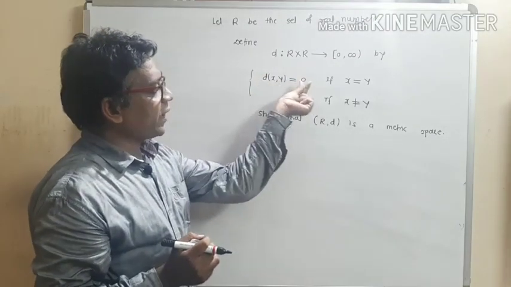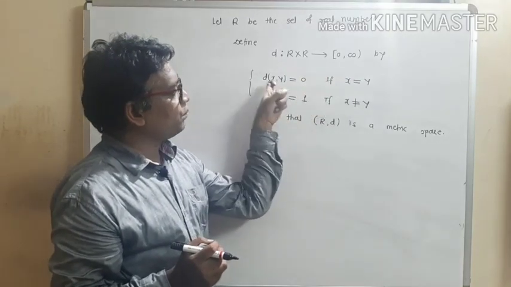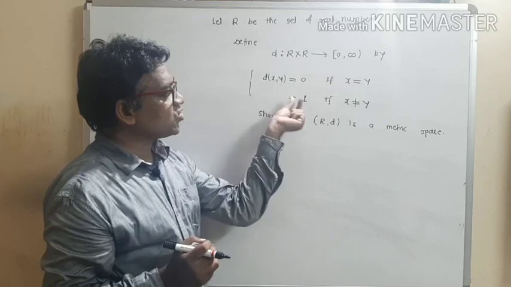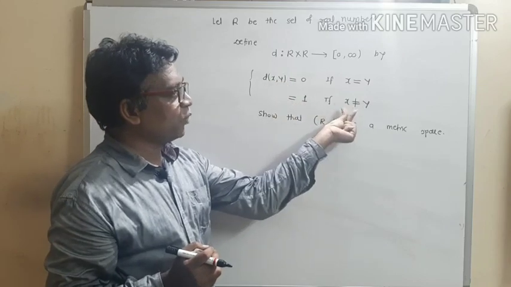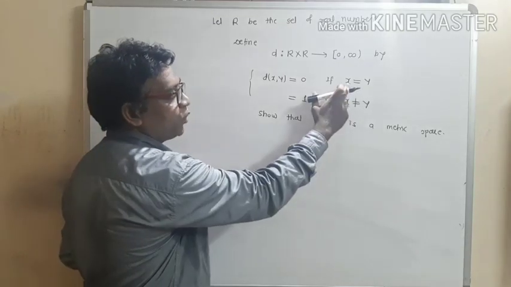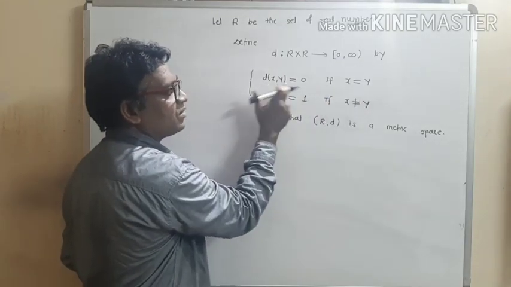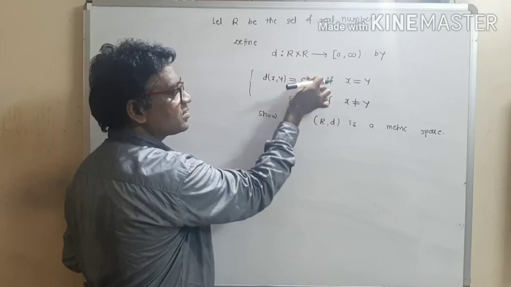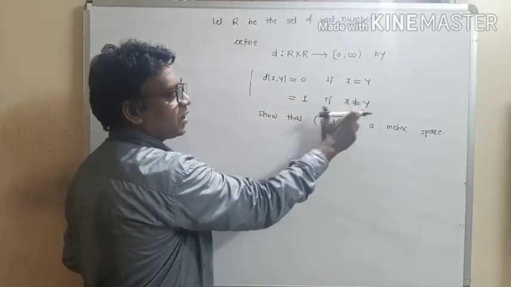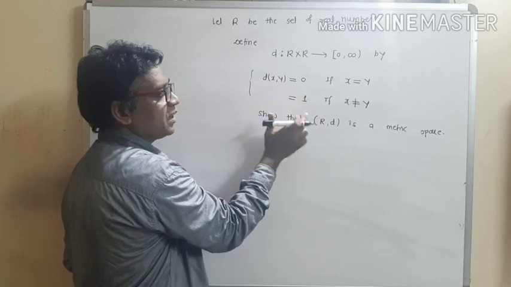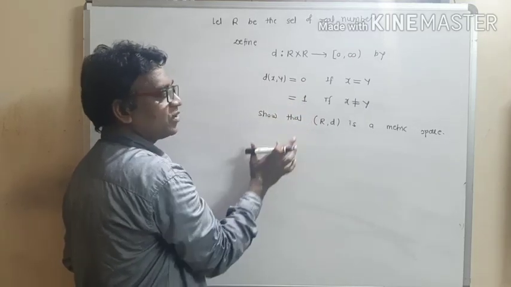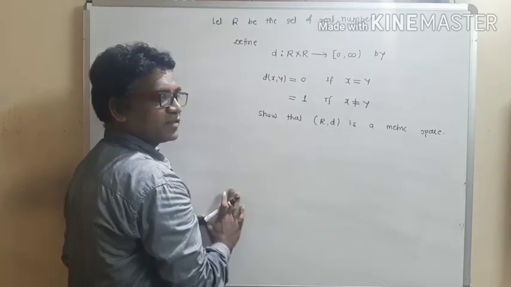Distance of xy is equal to 0 if both the points are same, and distance of xy is equal to 1 if both the points are different. If x and y both are equal, then what is the distance between them? It is given by 0. If both the points are different, then what is the distance between them? Distance between x and y is given by the value 1, and we have to show that this is a metric space.